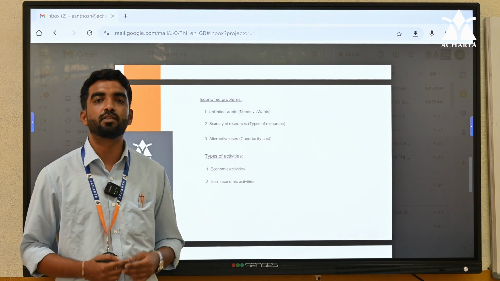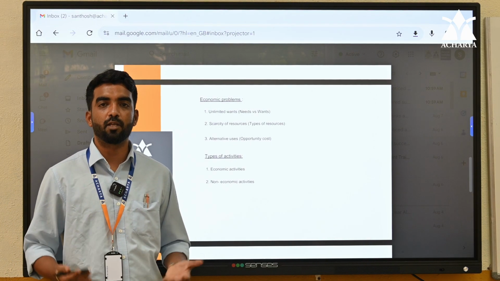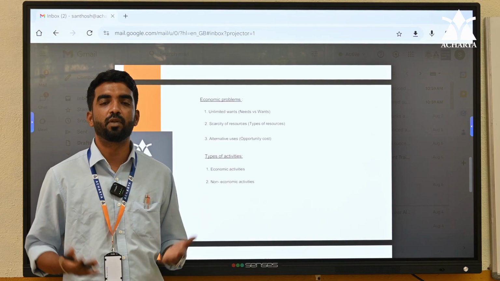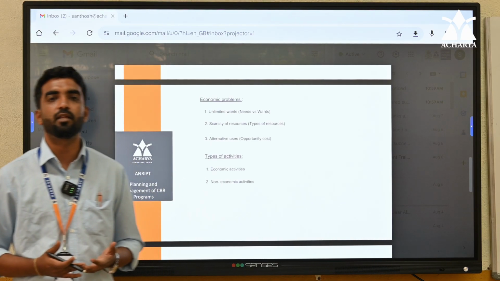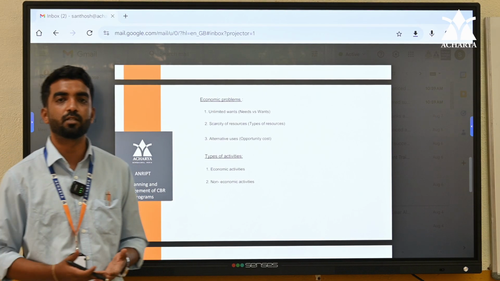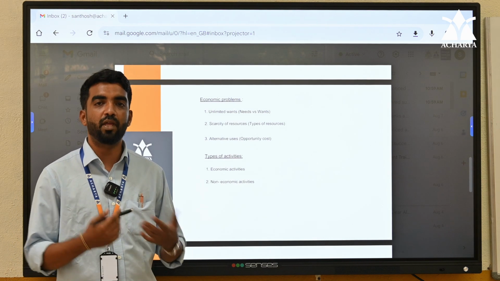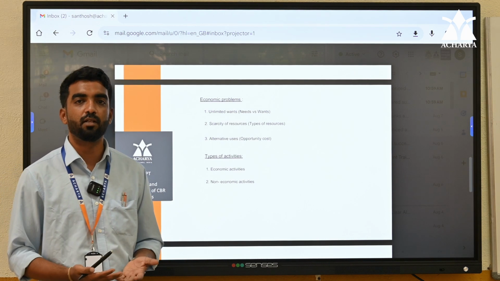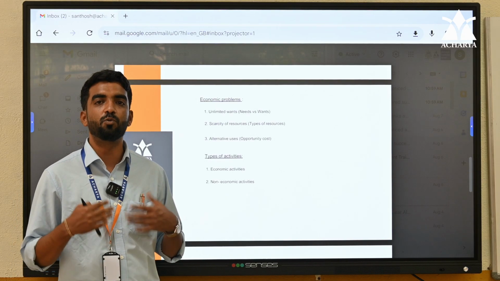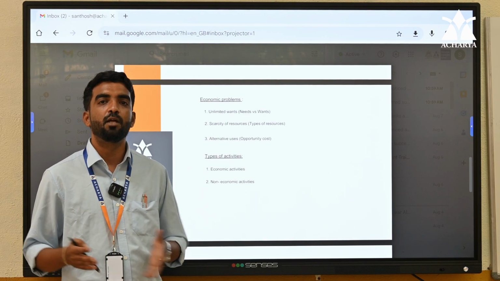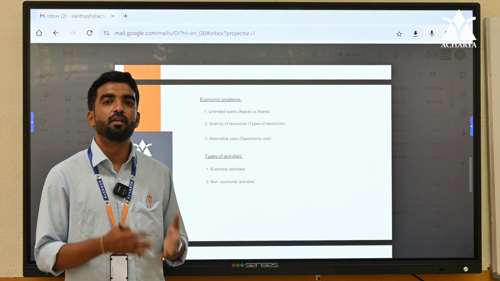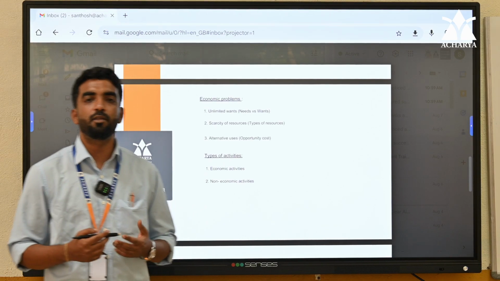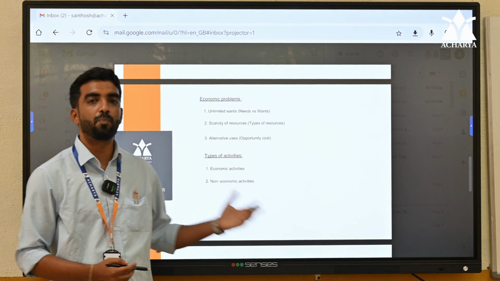For example, if you are starting a college, what are the requirements? The first thing is land to build the infrastructure, and the second thing is you need labor to build that infrastructure. The third thing is capital, to pay the laborers and also to invest in land and infrastructure. And the fourth thing is the person who starts the college, he is taking risk by investing his money into the college. And the alternative use of resources will come with opportunity cost.